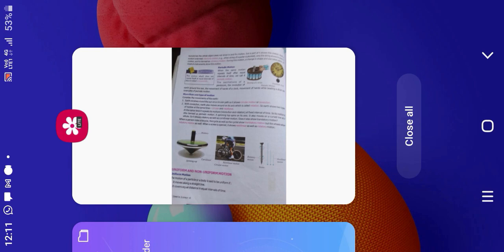Motion is always observed with respect to a frame of reference. When we walk, we change our position with respect to the floor, which is at rest. The fan is at rest, whereas its blades are in motion. When you sit in a moving bus, you are at rest with respect to the bus, but you are moving with respect to the objects outside. We will now discuss the types of motion.